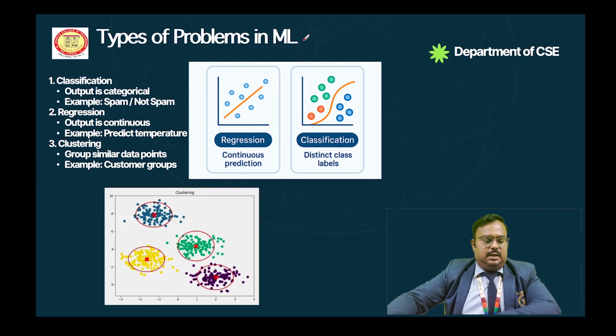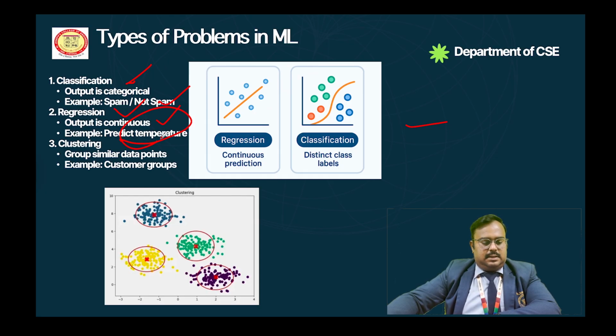In machine learning we have two things. One is classification and another one is regression. So what is meant by classification? Classification is used when the output is categorical. Here the output is categorical, for example, spam or not spam. So next one is regression. Regression is where the output is continuous, for example, predicting temperature. So these are classification and regression.